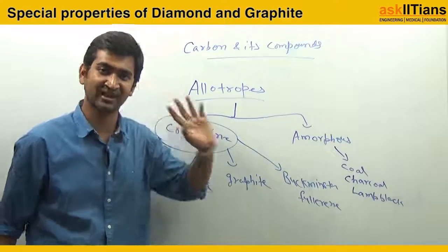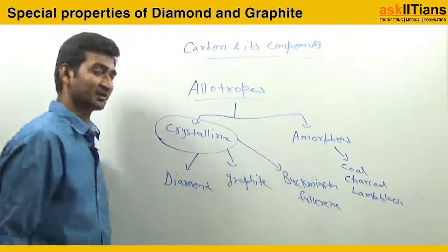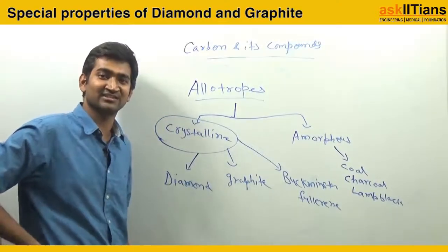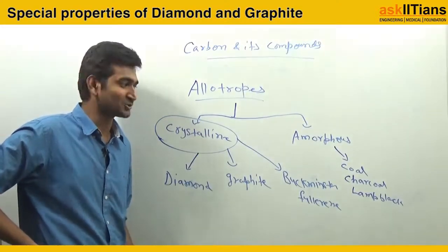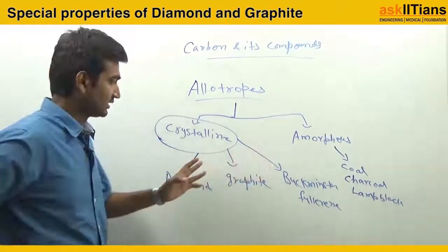Lamp black use करते हो ना? काजल लगाते हैं आईज में, राइट? सो दैट इज लैम्प ब्लैक ओनली. Some guys they say kajal, some guys they say nazar battu. Yeah, those all stuff. So they are your amorphous form.